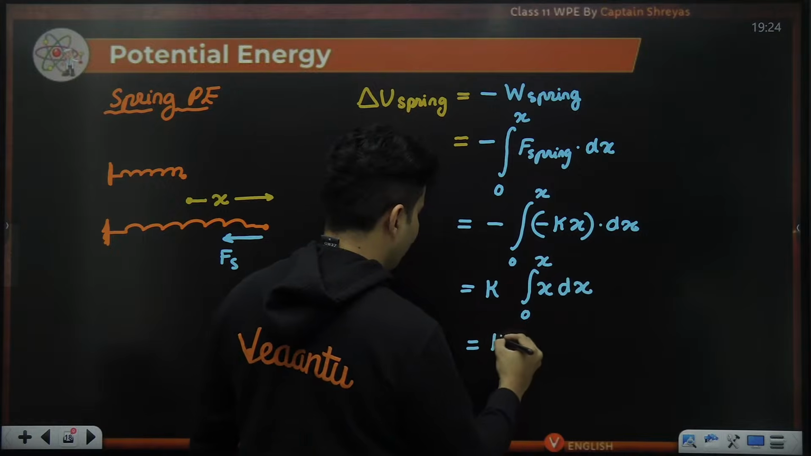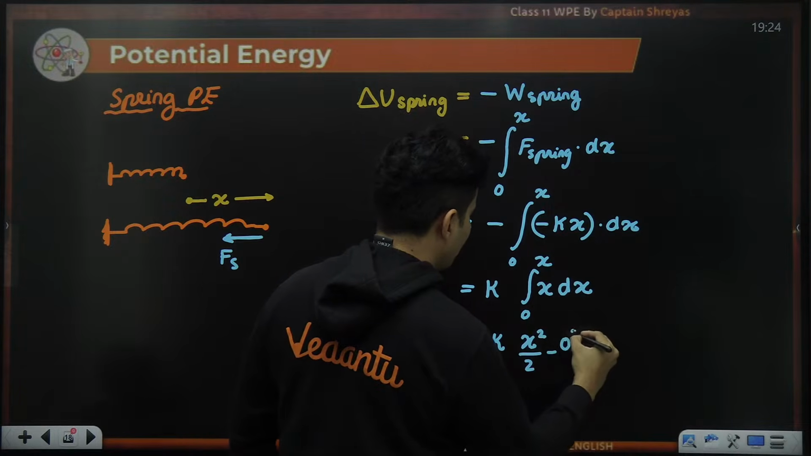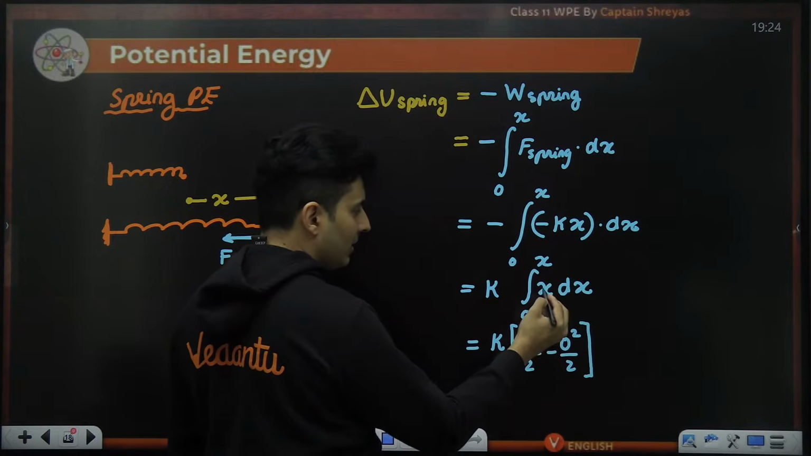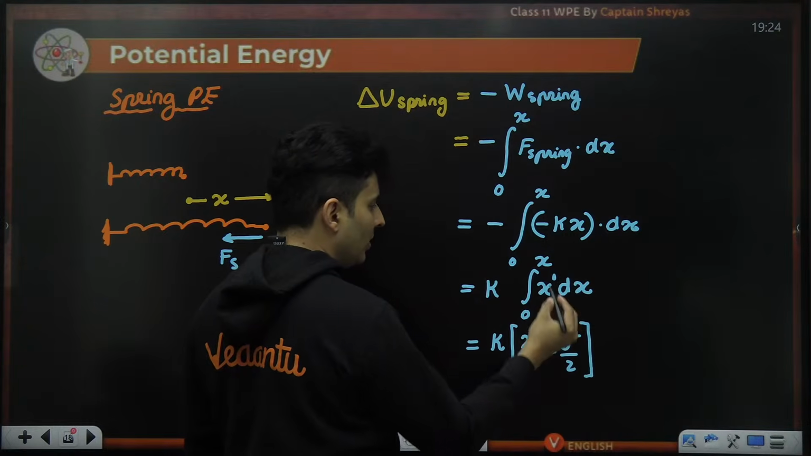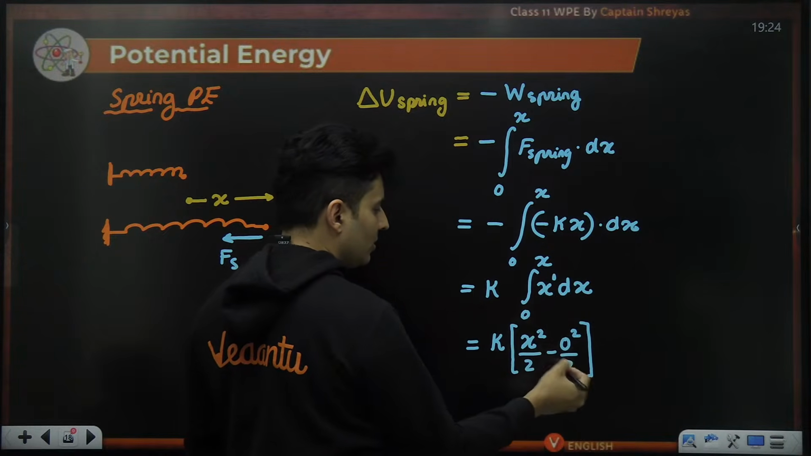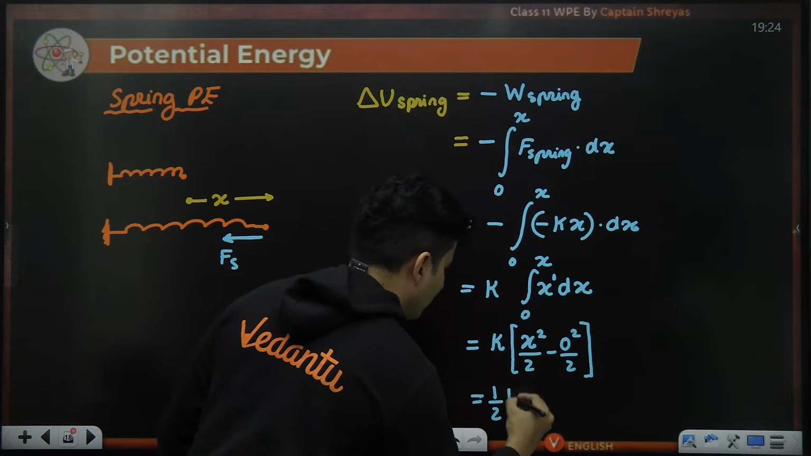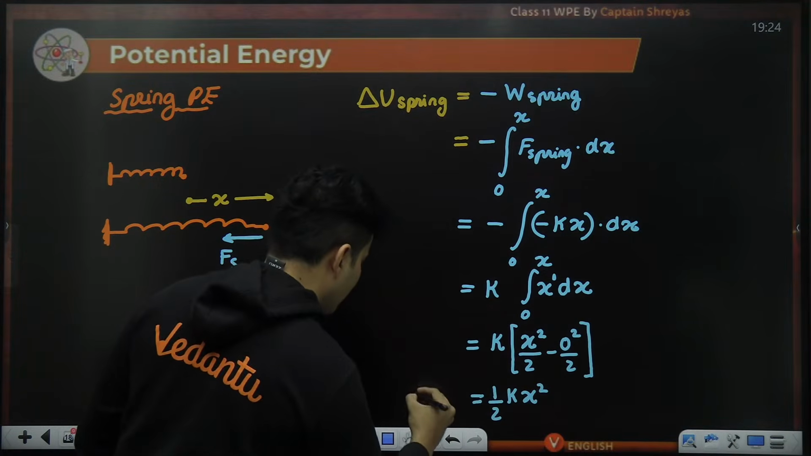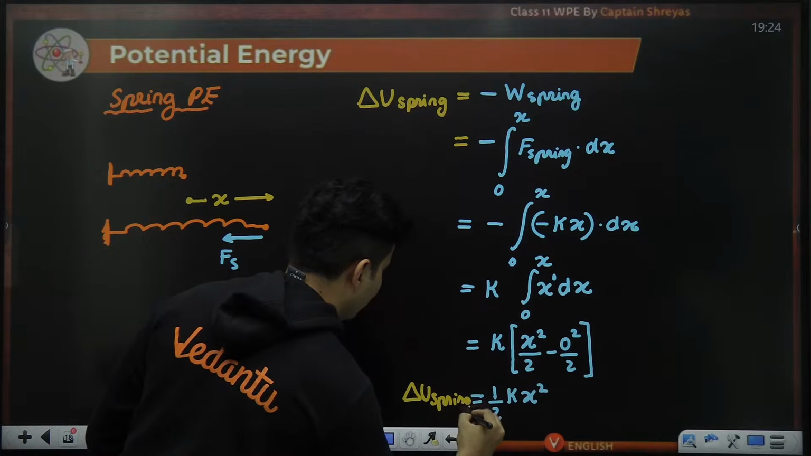So what is the value then? It will be k x square by 2 minus 0 square by 2, after substituting the limits. X's integration, x raised to 1's integration is x raised to 2 by 2. First put x, then put 0. So this is what you will get. So this is going to be just half k x square. That is nothing but your spring potential energy difference.